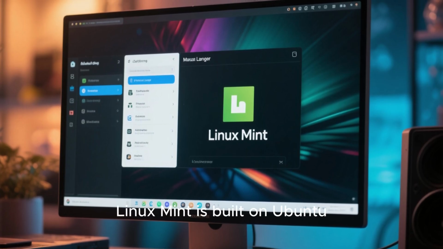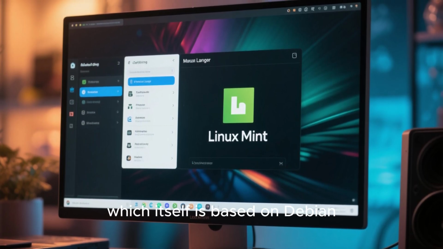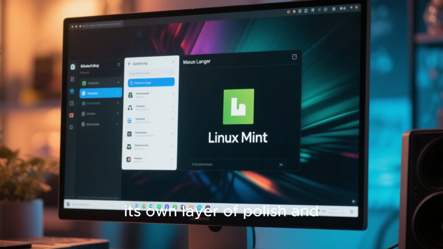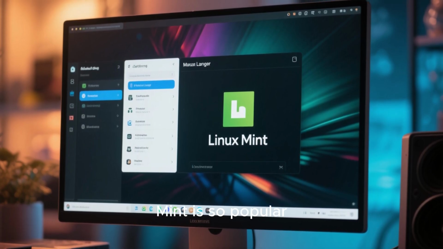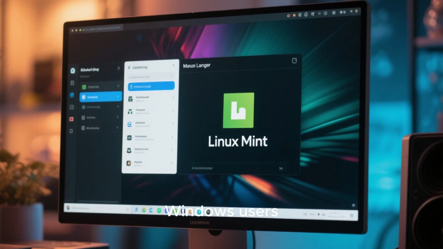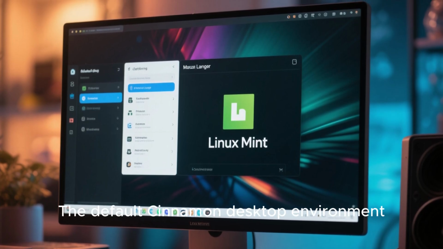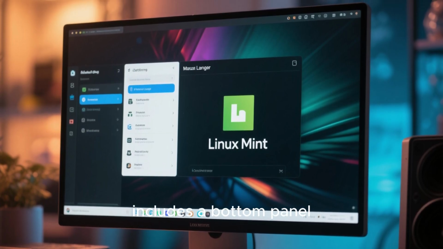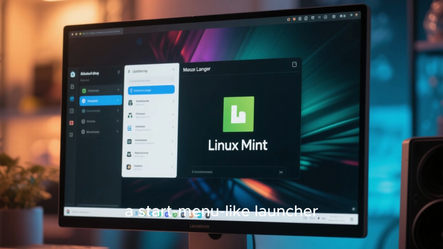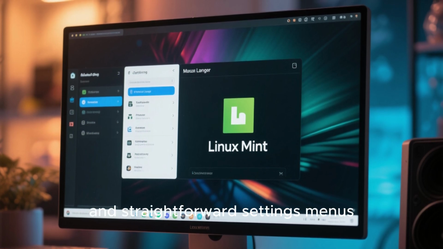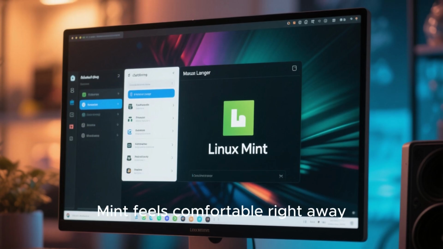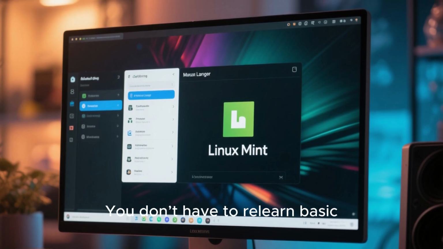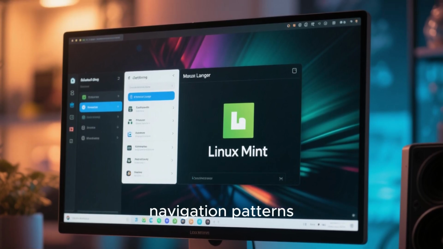Linux Mint is built on Ubuntu, which itself is based on Debian, but Mint adds its own layer of polish and user-friendliness. One of the reasons Mint is so popular is that it feels familiar to Windows users. The default Cinnamon desktop environment includes a bottom panel, a start menu-like launcher, system tray icons, and straightforward settings menus. For someone coming from Windows 7 or Windows 10, Mint feels comfortable right away. You don't have to relearn basic navigation patterns.